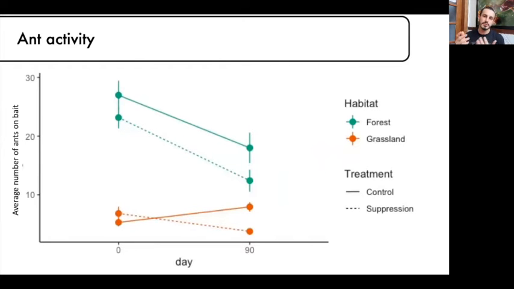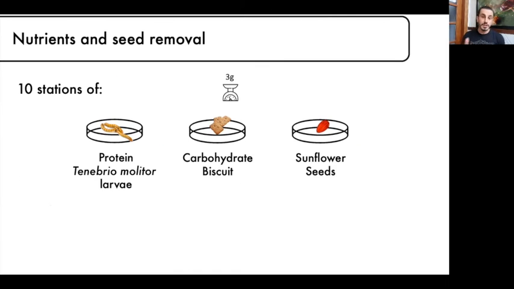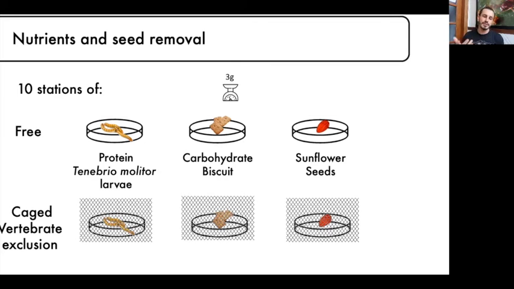Here are the results of the ant suppression. After 90 days, we could observe a difference between the suppression and the control plots. So to test our hypothesis, we placed 10 of each one of those resources. And we also have 10 other stations of each of those, but caged to prevent vertebrate access to them. We left those in the field for 24 hours.